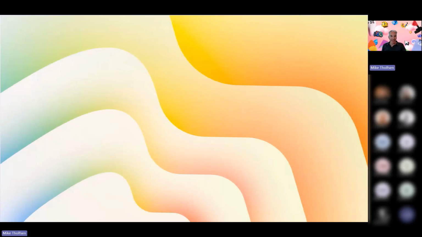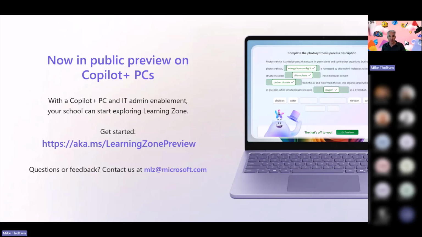So that is the Learning Zone app. And what's nice is that's just gone into public preview. We also have partnerships with content providers. So you can use your own content, like you saw, upload documents, PowerPoint decks, PDFs, etc. You can also add content. So places like OpenStax, we have a partnership with. We have Figma, NASA, Minecraft, and we've been adding a bunch more.